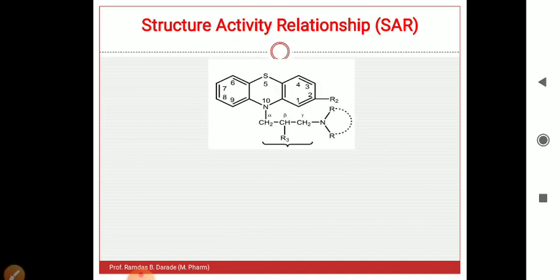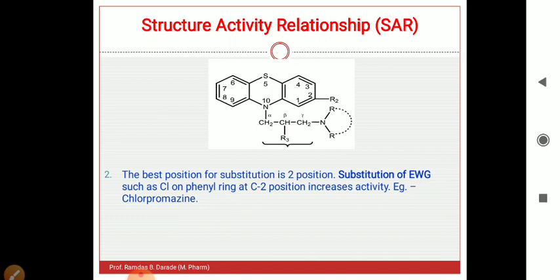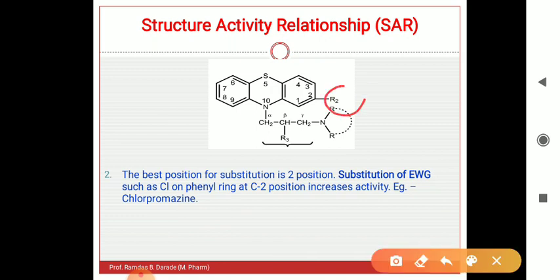Next point in structure activity relationship: the best position for substitution is the second position. Here you can see the R2. Whatever substitutions are possible, the maximum substitution is possible at the second position, which yields maximum activity.